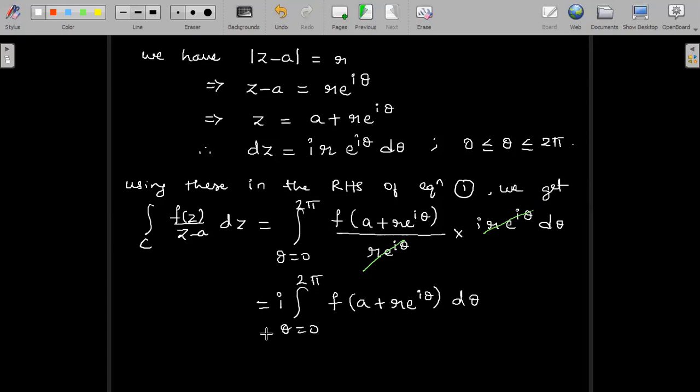Now, this expression is true for any r, however small it might be. Since r is the radius, it is a positive value, and however small it might be, we can draw a smaller circle as well and prove that the result is true. So we can conclude this is true for any r greater than 0, however small.